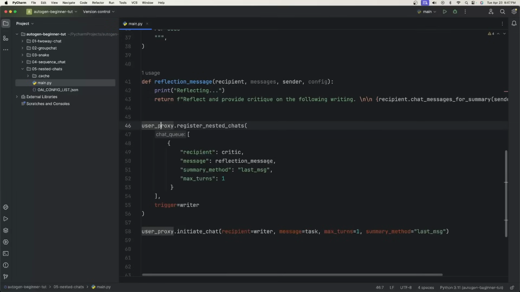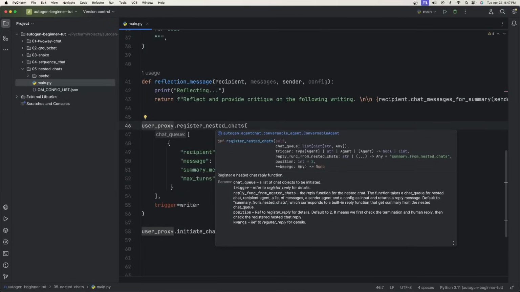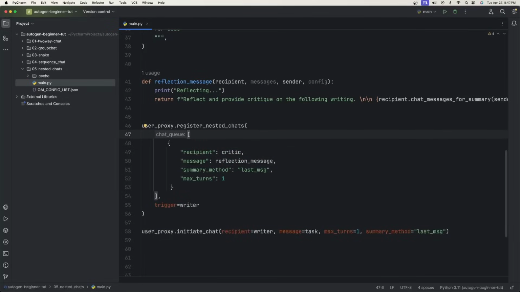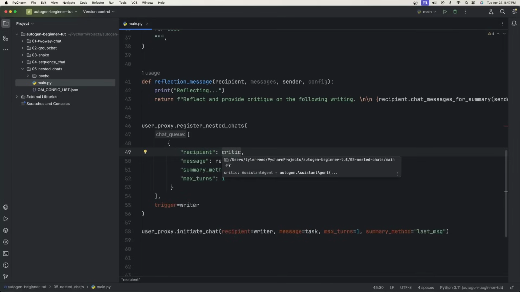And then we have user proxy.register nested chats. We have to register the nested chat and we have to have a trigger for it, to know when we want it to start up. So we have an array here, so you could have multiple recipients with multiple messages. Right now we just need one. So the recipient is the critic. So this is the critic.